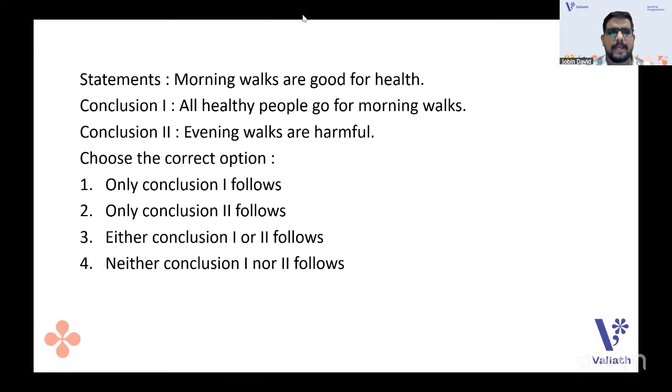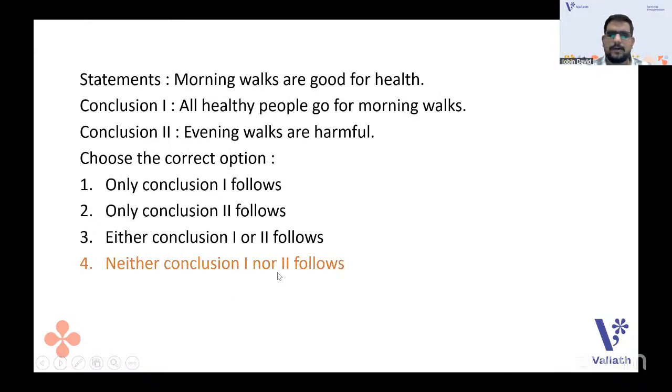Morning walks are good for health. Conclusion 1 says all healthy people go for morning walks. Conclusion 2, what do you think, guys? What are the options? Whether conclusion 1 follows, or conclusion 2 follows, or is it 3, is it 4? Which one? I need answers from you. Are you telling it is C? Which is the answer that you will go with? We'll go with the answer 4.